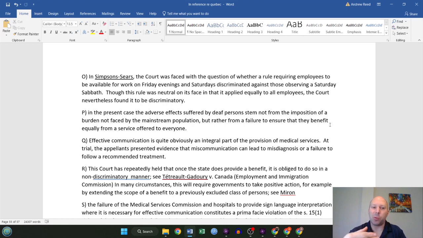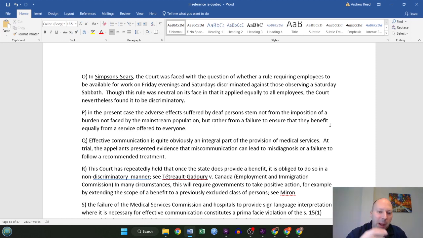And so, although this rule is neutral on its face because it applied equally to all employees, the court in that case found it to be discriminatory. So you can see they're taking cases with somewhat similar fact patterns and analyzing in comparison. In the present case, the adverse effects suffered by deaf persons stem not from the imposition of a burden not faced by the mainstream population, but rather from a failure to ensure that they benefit equally from a service offered to everyone. Effective communication is quite obviously an integral part of the provision of medical services.